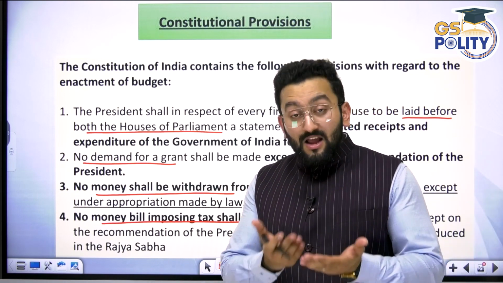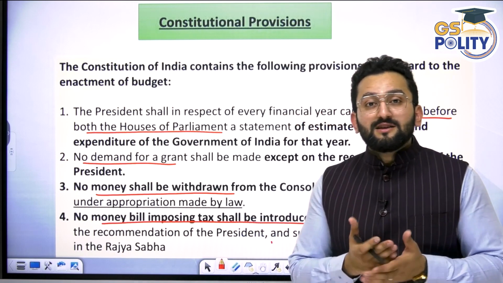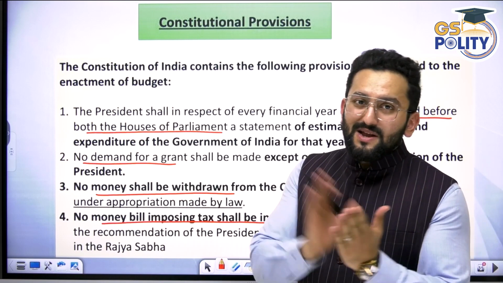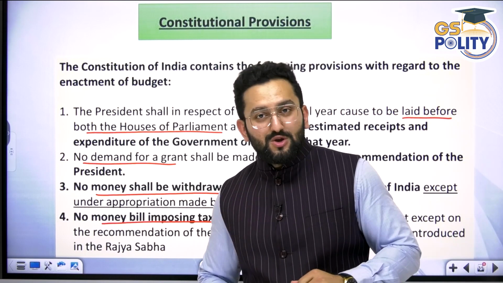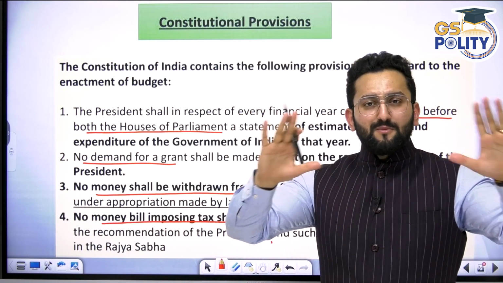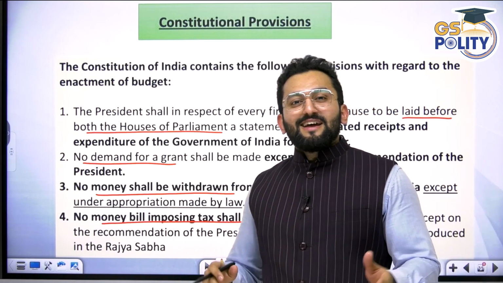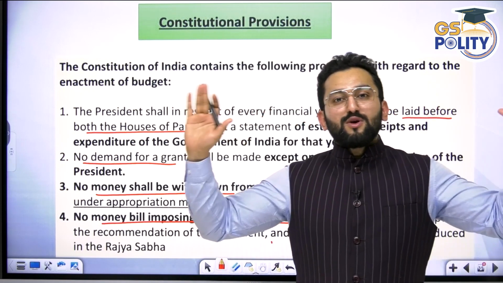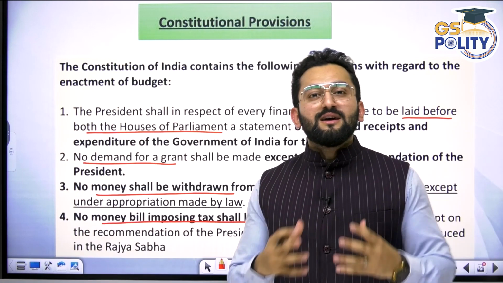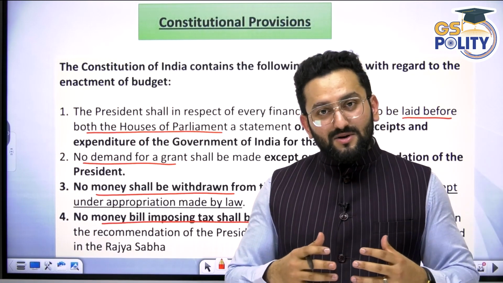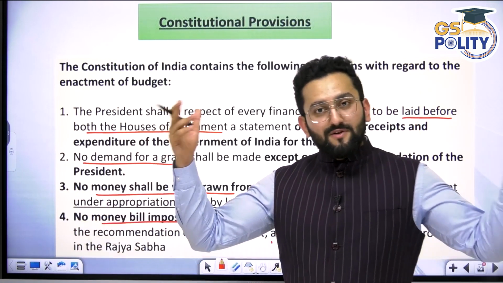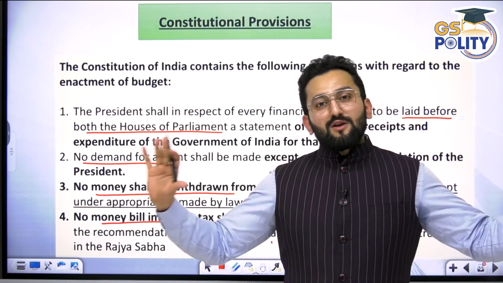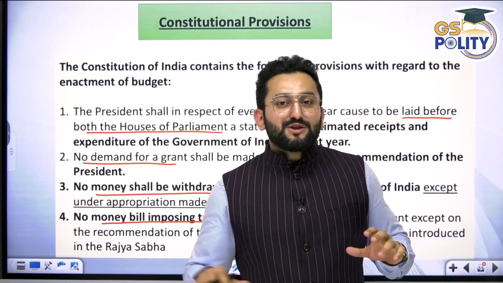When this draft copy is released, the finance minister takes it to the Honorable President. Sir, this is our draft copy, please give me permission to present this in Lok Sabha. President says, okay, my kripa is with you, I've signed this. Then the finance minister takes this to the cabinet, that this is going to be our government budget. I want the support of all my colleagues in the cabinet. Then cabinet ministers will say, okay, we are with you. Then they have a photo with the cabinet ministers and the prime minister also there.